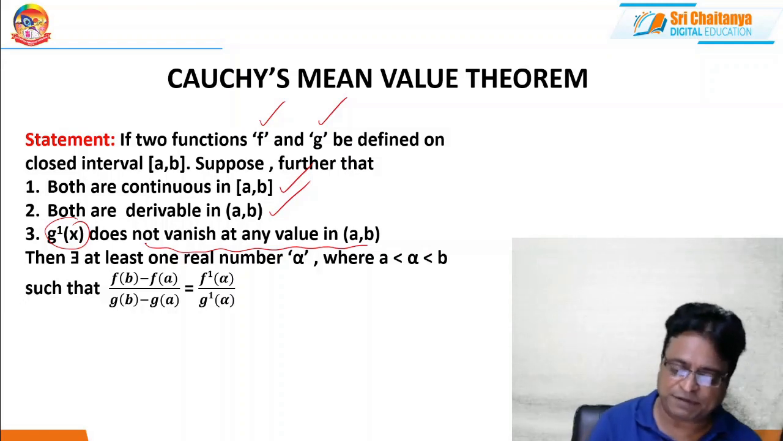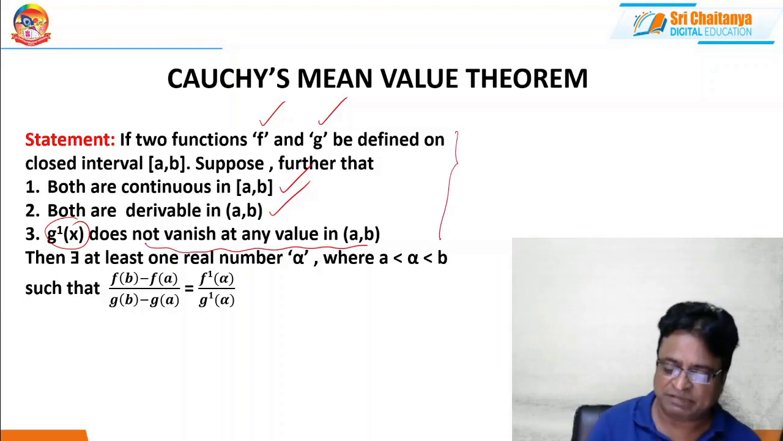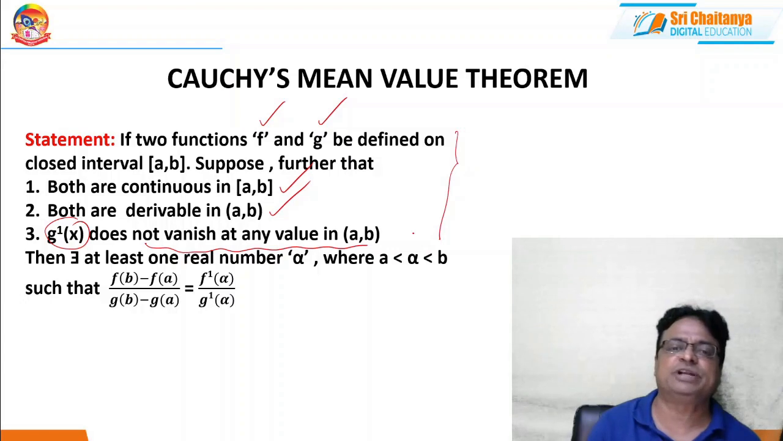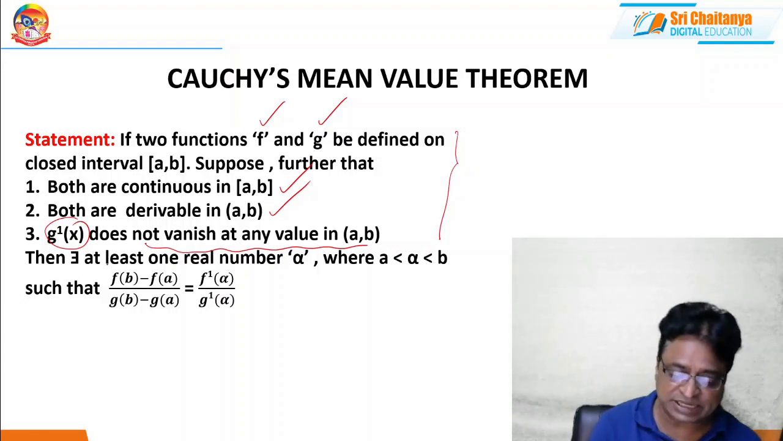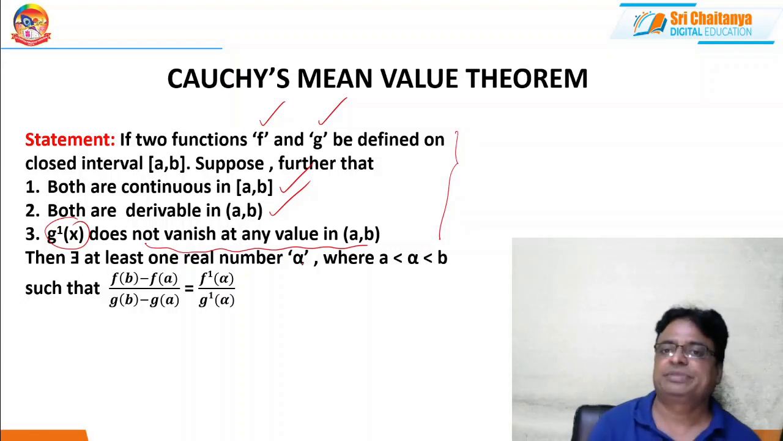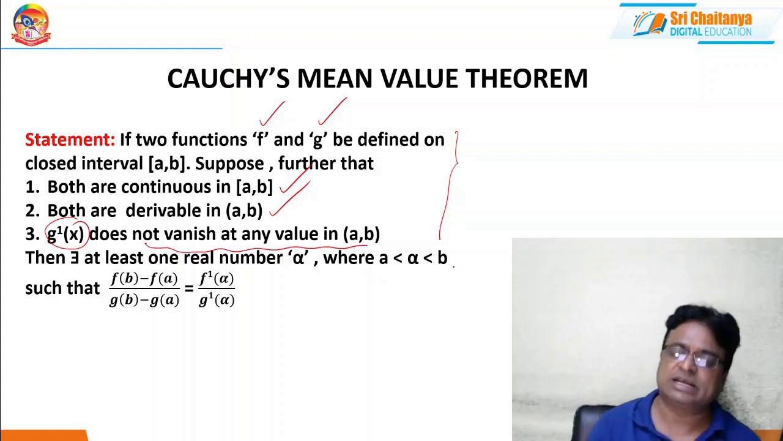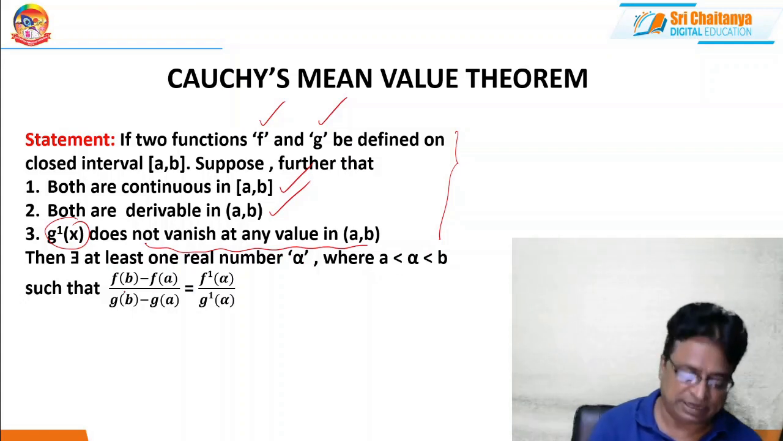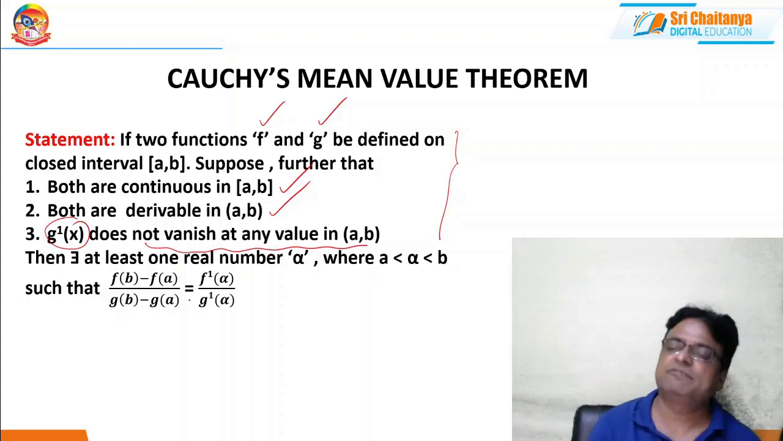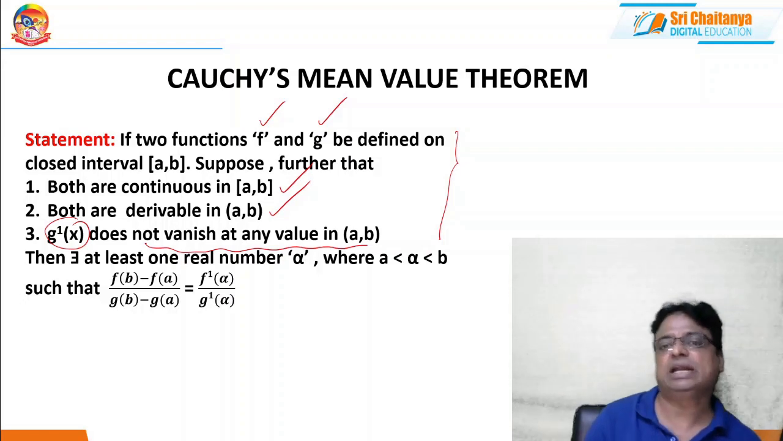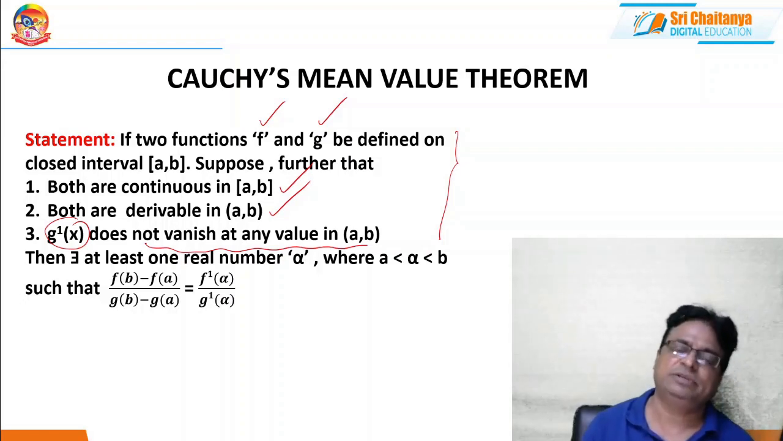Then if any two functions defined on the closed interval [a, b] have these three properties, there exists at least one real number alpha, where a < alpha < b, such that (f(b) - f(a)) / (g(b) - g(a)) = f'(alpha) / g'(alpha). This is called Cauchy's mean value theorem. This is the analytical definition of Cauchy's mean value theorem.